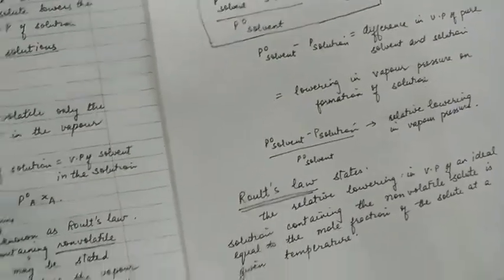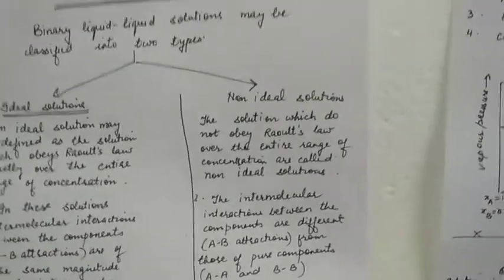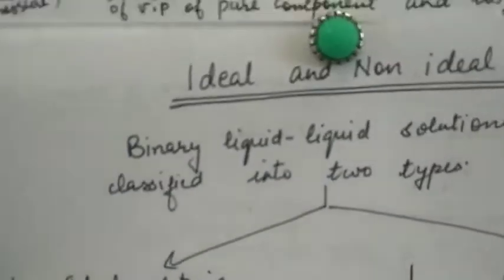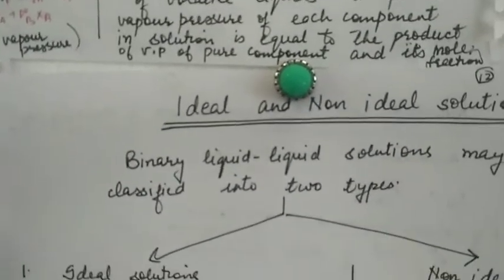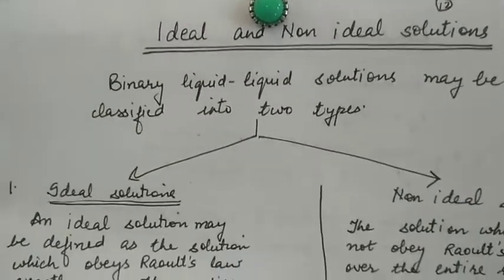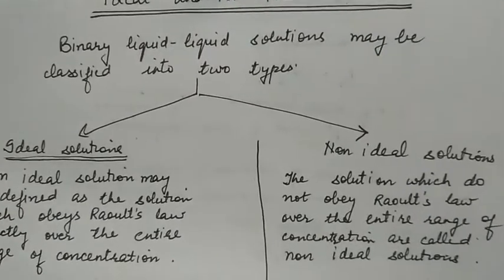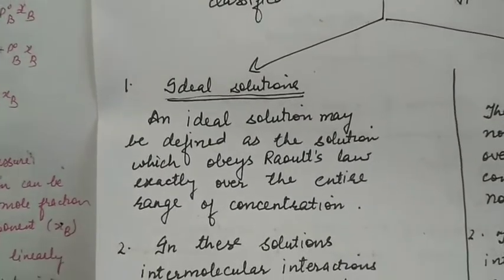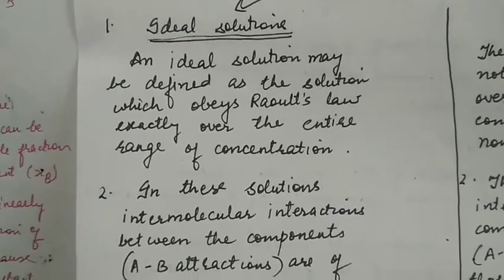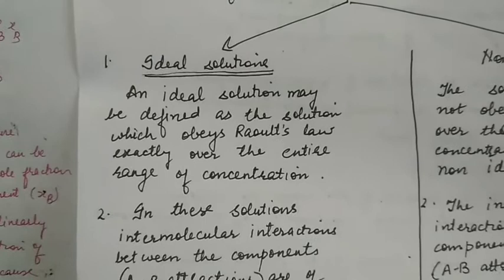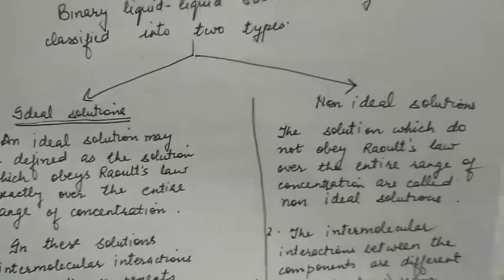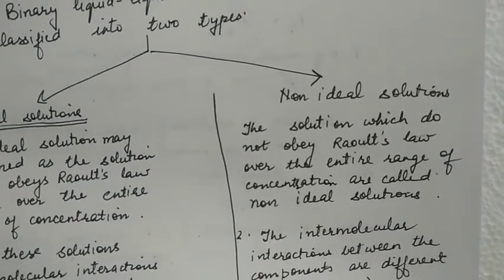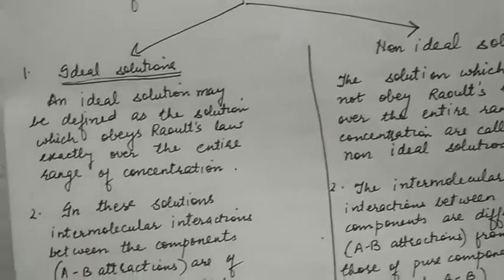Now, depending upon the solute and solution, we find that we can divide the binary liquid-liquid solutions into two types: ideal solutions and non-ideal solutions. A solution which obeys Raoult's law exactly over the entire range of concentration is called an ideal solution. The solutions which do not obey Raoult's law over the entire range of concentration are called non-ideal solutions.